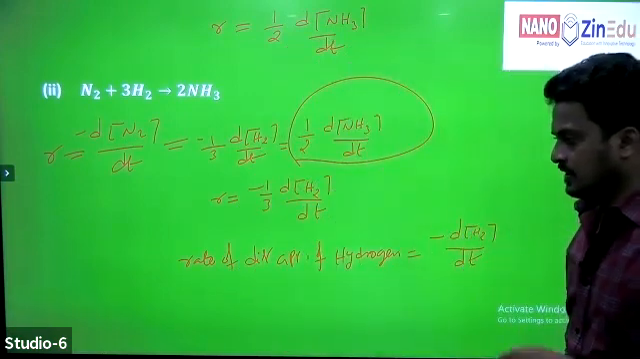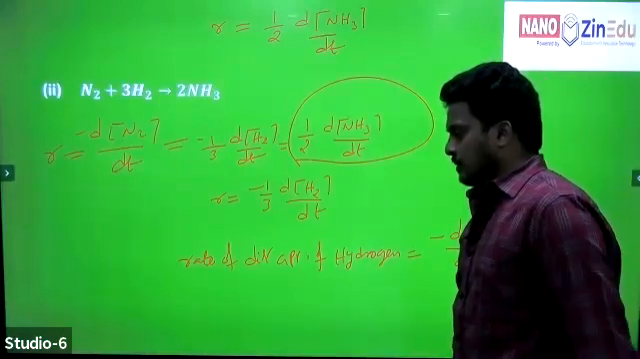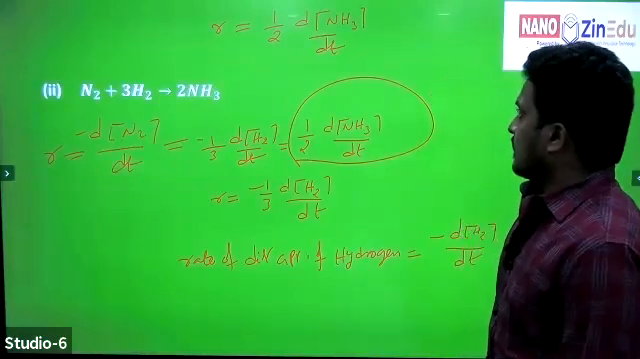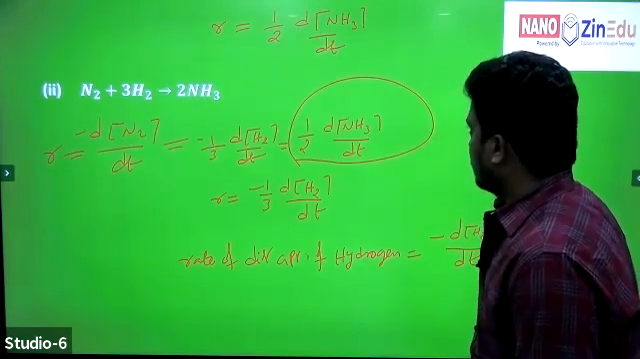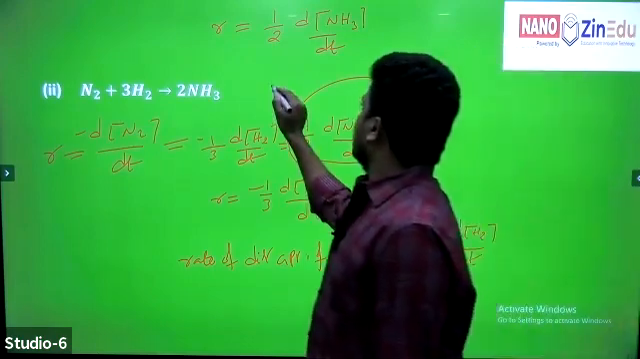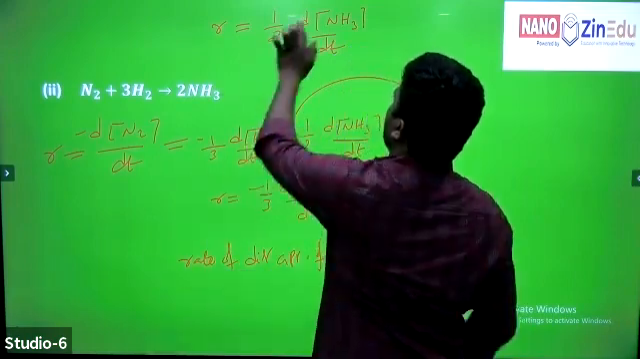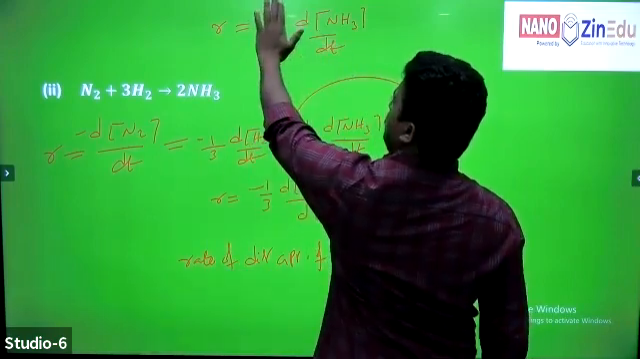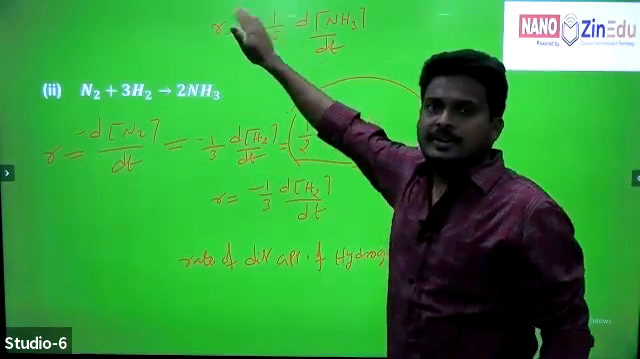Now, what about the rate of appearance of NH3? d of NH3 by dt. Very good. Now, for the rate of appearance of ammonia, use only d of NH3 by dt without coefficient. With coefficient, it is said to be rate of reaction.